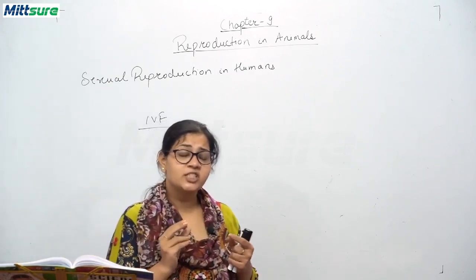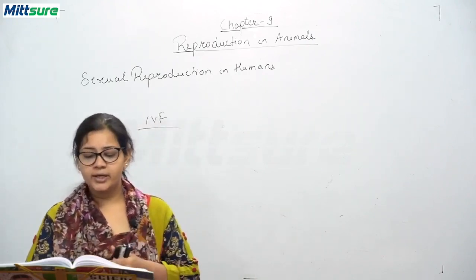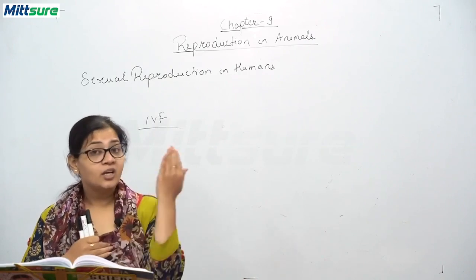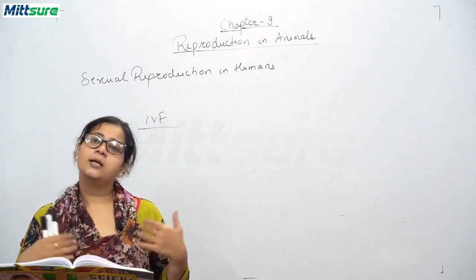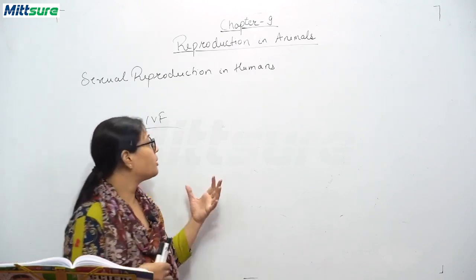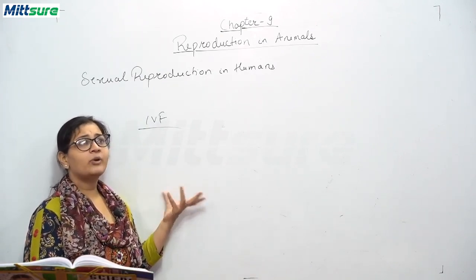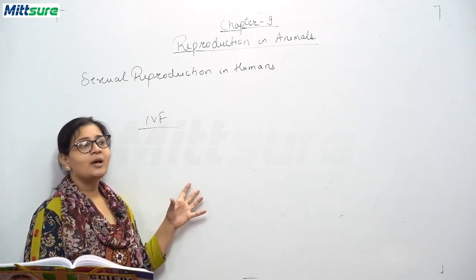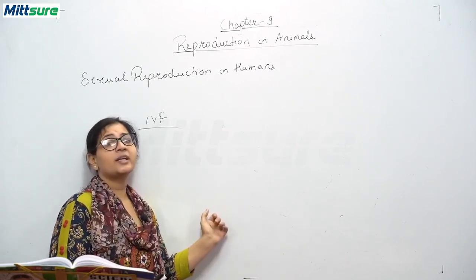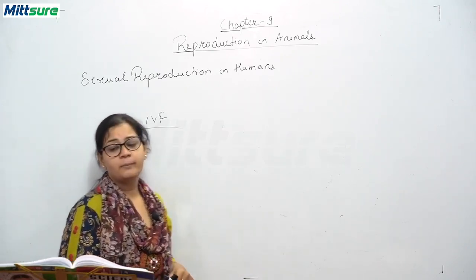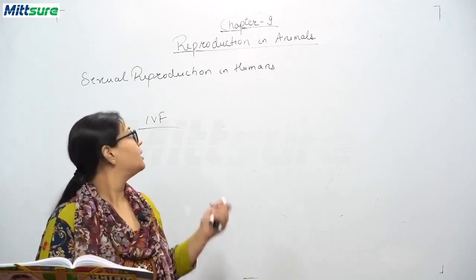Then this zygote, which has developed for 1 week, is reintroduced inside the female body, inside the uterus, the lining of the womb. Okay, so there it is placed and it starts growing, and the babies which are born through this IVF technique are called test tube babies. But test tube babies कहना बिल्कुल right नहीं होगा, because they are not born in test tubes, but because the fertilization takes place outside the body, in the test tubes, externally, that's why they are called test tube babies. Okay, so this is about the sexual reproduction in humans.